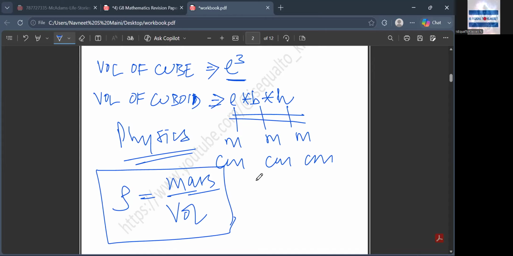Have you understood now? In physics you shouldn't say, "Sir, I don't know this." What is that symbol? This is the symbol of rho, density. Usually density uses this symbol rho. Have you understood? Should I explain again?